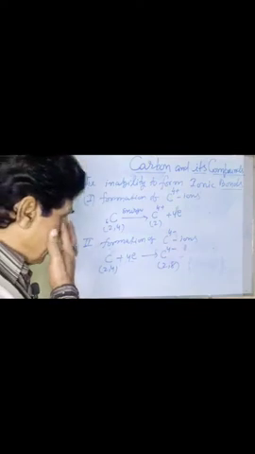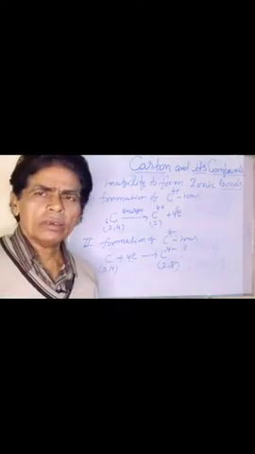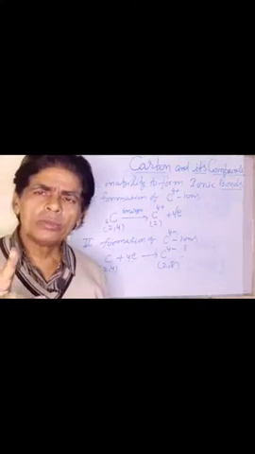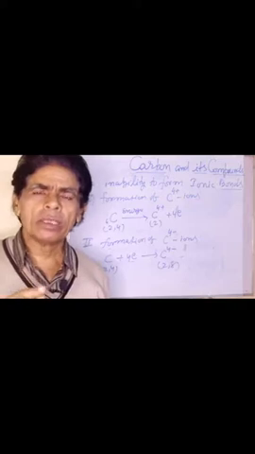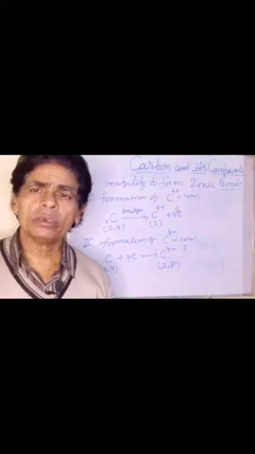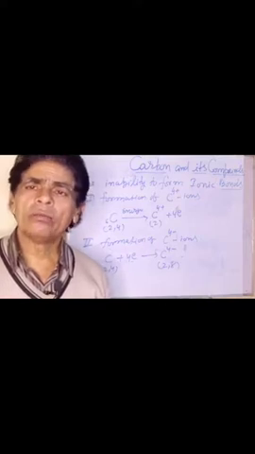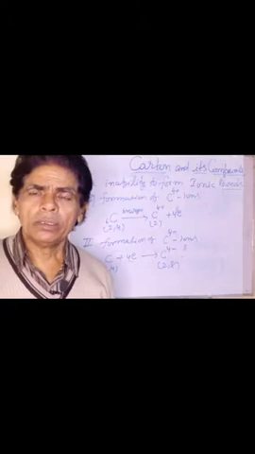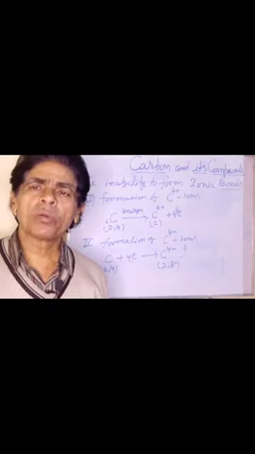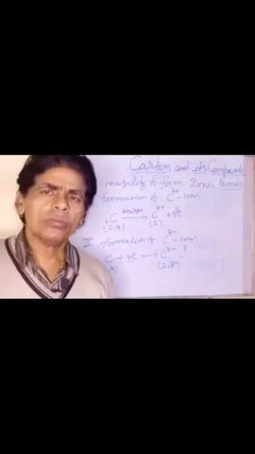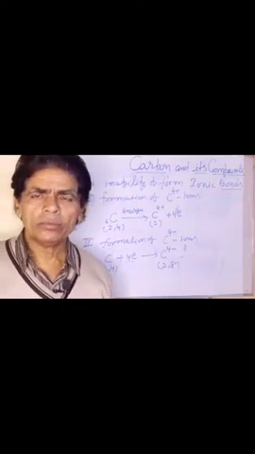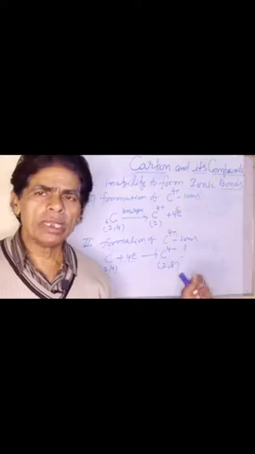And if it is introduced, there are only 6 protons in the nucleus of the carbon atom, and the total number of electrons in the first and second shells will become 10. It is impossible to hold 10 electrons by 6 protons in the nucleus. So it is not possible to form the tetra negative ion, that is the C4 minus carbide ion.